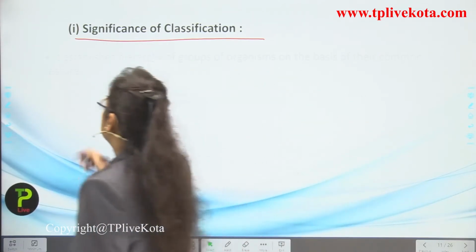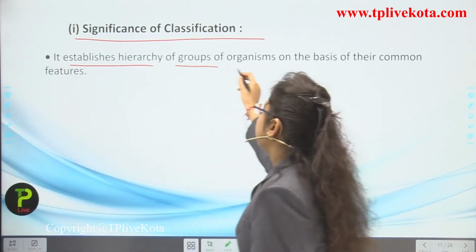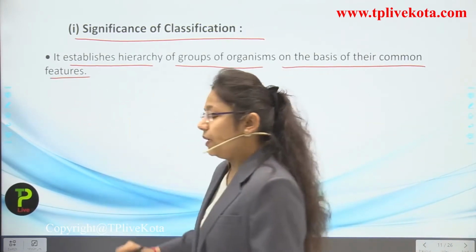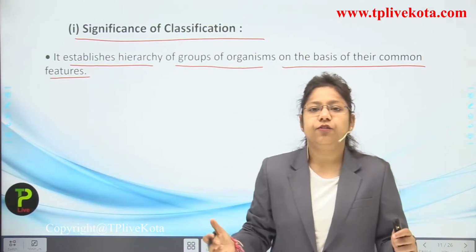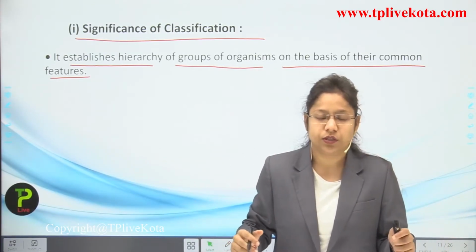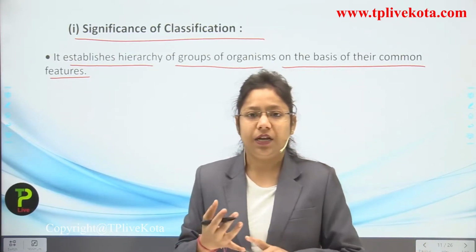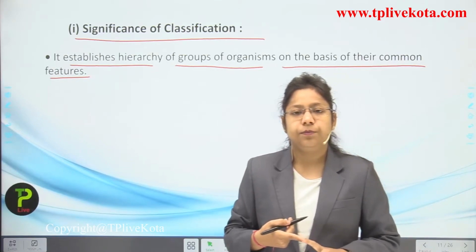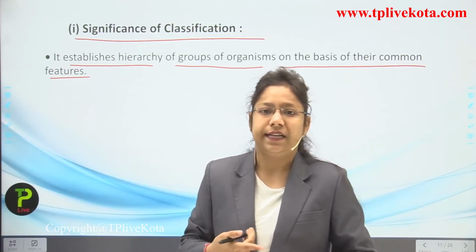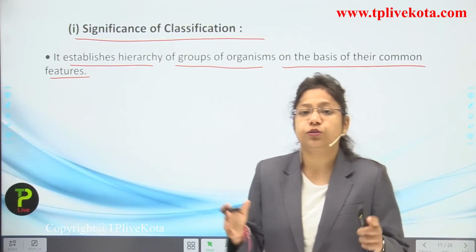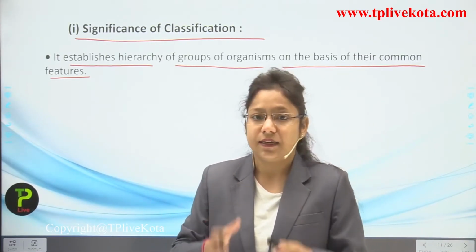It establishes a hierarchy of groups of organisms on the basis of their common features. If I take the example of 3 plants in my house, and they look similar in color, their leaf pattern is the same, their venation is the same, their water absorbing capacity and transpiration rate are the same, and they belong to the same genus, then I am going to categorize all these 3 plants in a single rank.